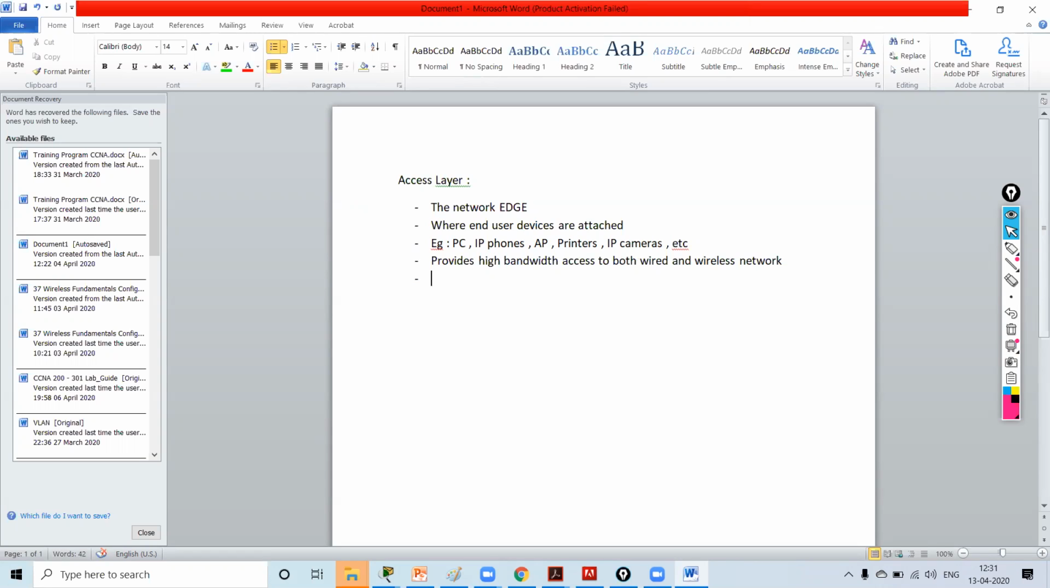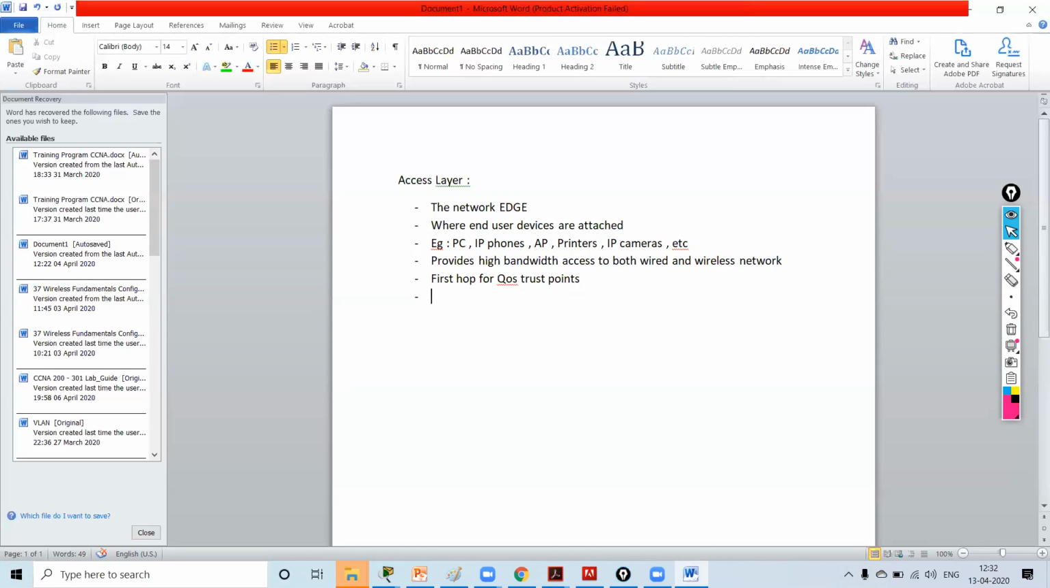So for that, what you can use? First hop for quality of service, you can say QoS, first hop for quality of service trust points. These trust points you can use to get the higher bandwidth.